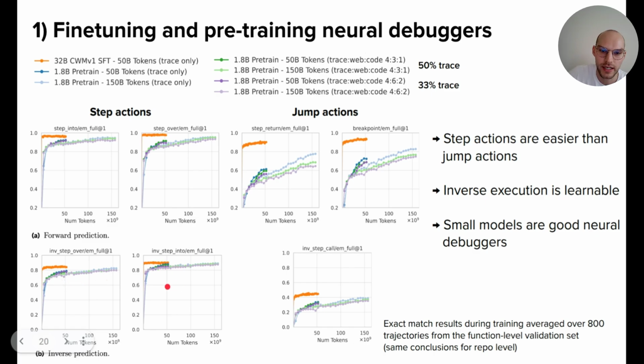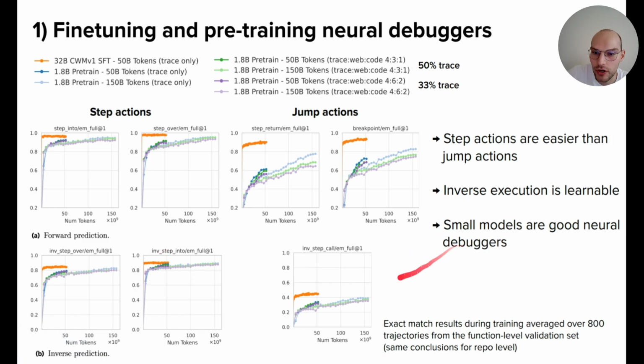What is also interesting is that the gap between the 32 billion and the small model is very small for inverse, which could be due to the fact that the CWM has seen forward prediction already during mid-training, but not in the debugger format. But inverse, it has not seen. So here they basically start from the same point.